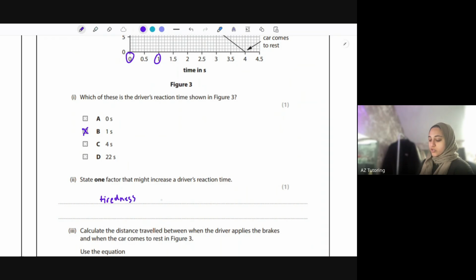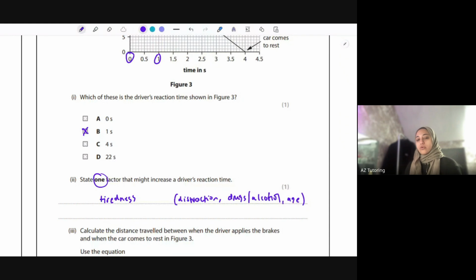I'll give you a few others that you could have written down as well, but remember, only state one if the question says just state one. Another thing you could say is he could be distracted by something, like he could have been on his phone whilst driving, for example. So distraction. You could say drugs or alcohol. That also slows reaction time as well. And you could also say the age as well. So somebody that's a lot older would have a slower reaction time than somebody that's younger.